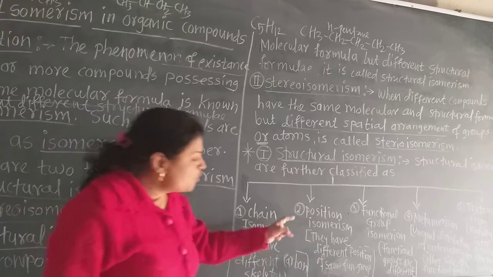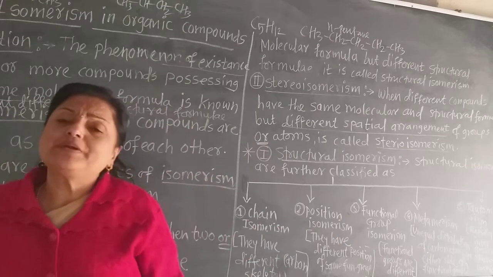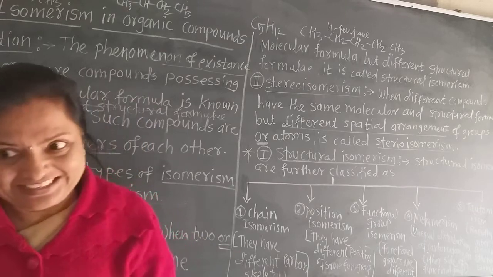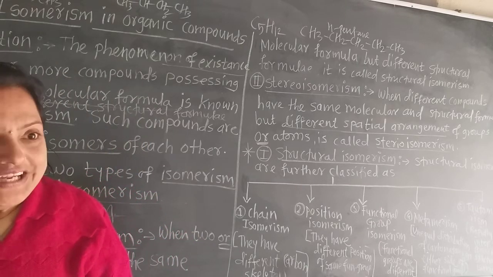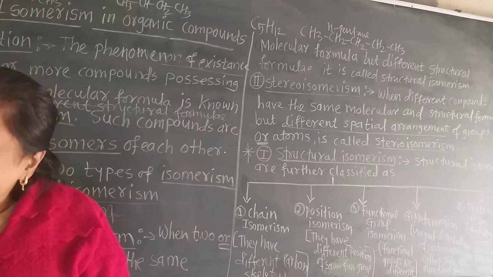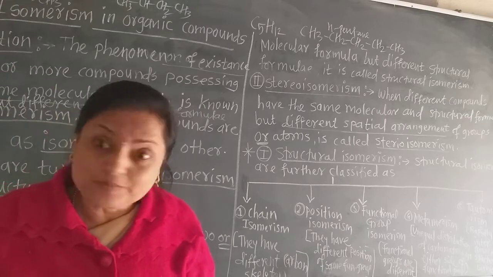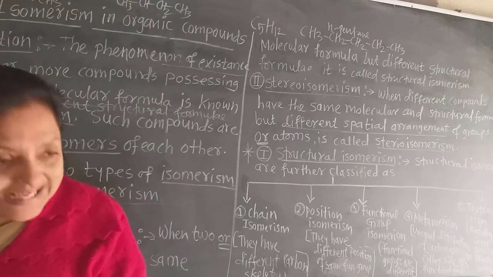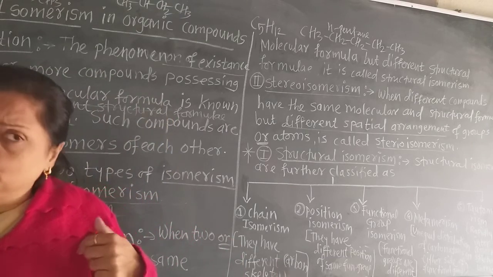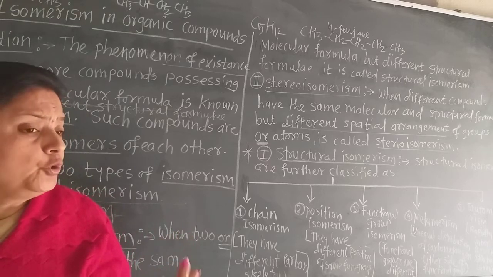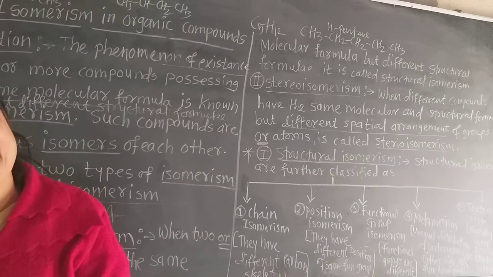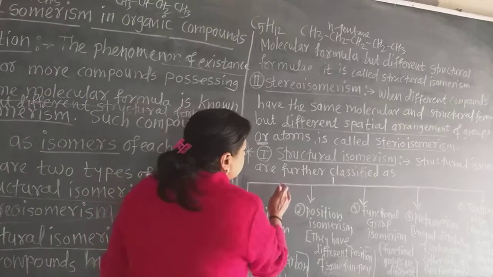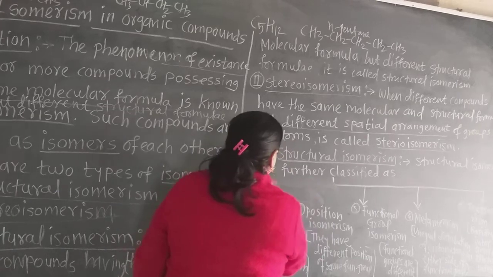Now come to position isomerism. Position isomerism is generally found in alkenes and alkynes. We know that if the positions of the double bond in alkenes are different, then we call that position isomerism. For example, pent-2-ene and pent-3-ene. We can draw that. Now I draw here pent-2-ene and pent-3-ene.